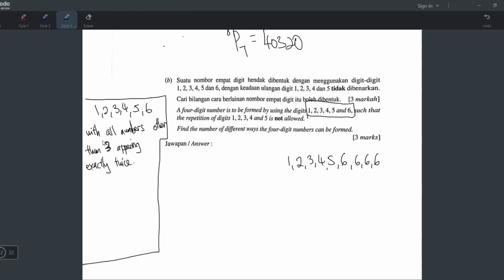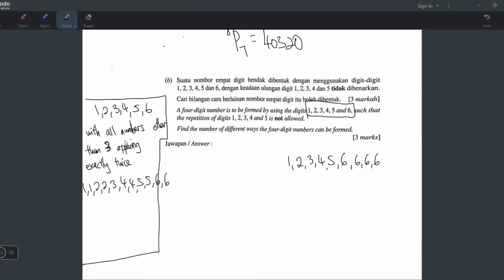Okay, so let me tell you what's the meaning. Arrange all this with all numbers other than 3 appearing exactly twice. You know what it means? It means every number will appear exactly twice except 3. So your options are not 1, 2, 3, 4, 5, 6. It's 1, 1, 2, 2, 3 only once, and then 4, 4 twice, 5, 5 twice, 6, 6 twice. So this is basically what you are arranging.